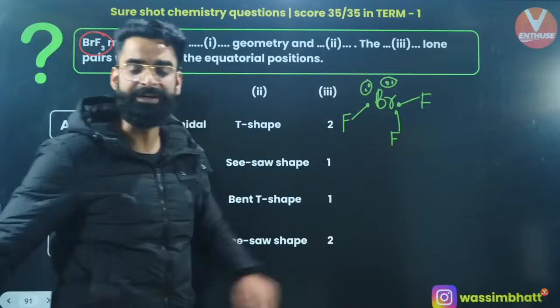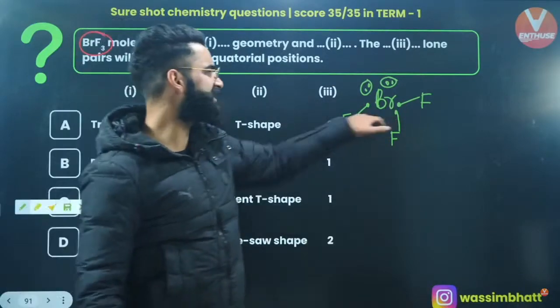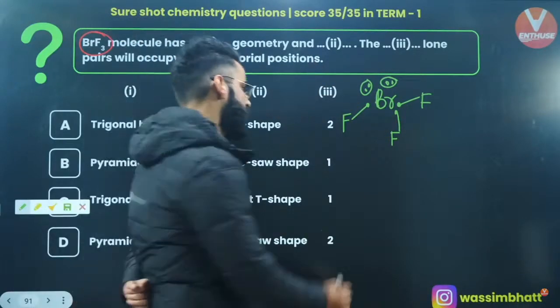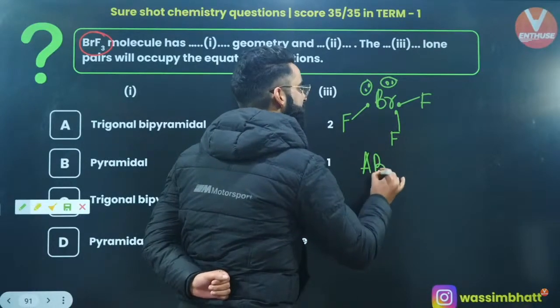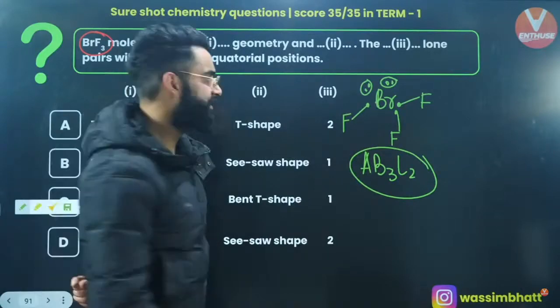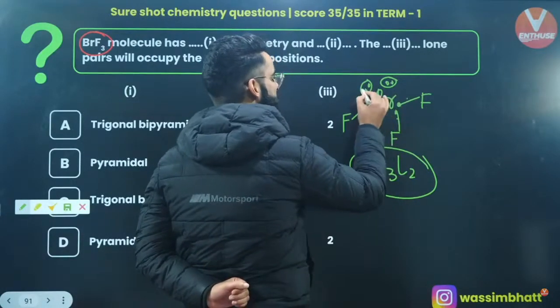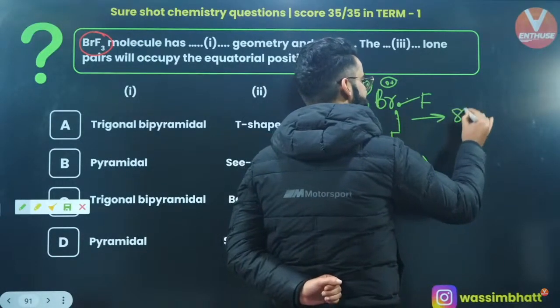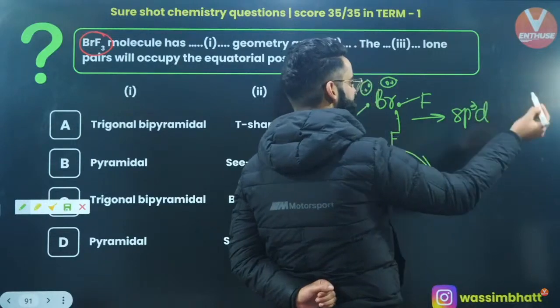Right? So there will be 2 lone pairs on bromine. So 3 sigma bonds, 2 lone pairs. The type of the molecule is going to be AB3L2. Right? What is going to be the hybridization? 3 sigma bonds, 2 lone pairs. Hybridization is going to be sp3d. Correct? Because the steric number is 5.